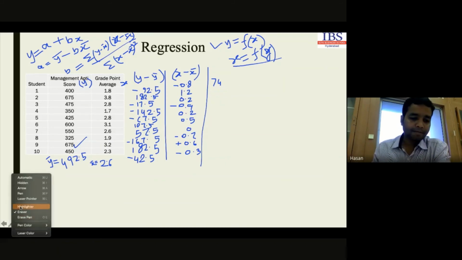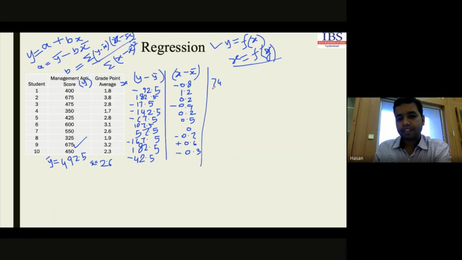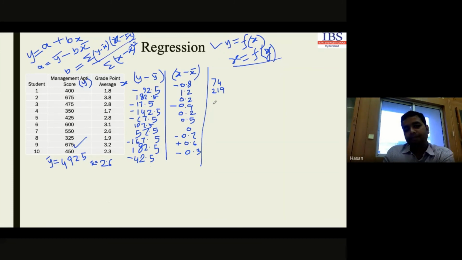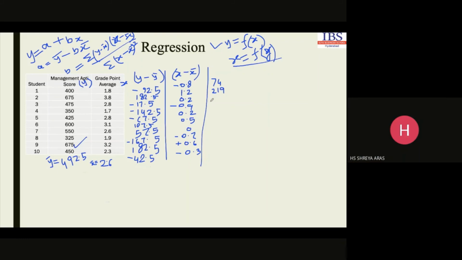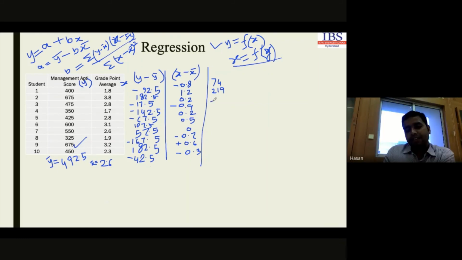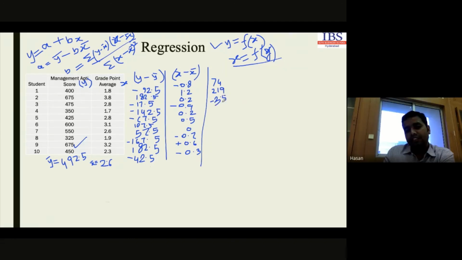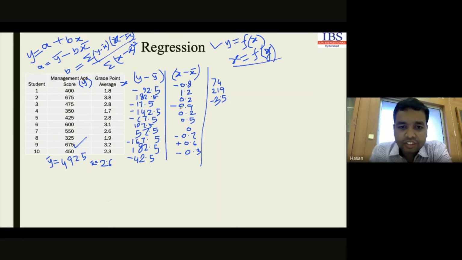Next one, 219. Next one, minus 17.5 multiplied by 0.2. How much will it be? Minus 3.5. Okay, then next one.